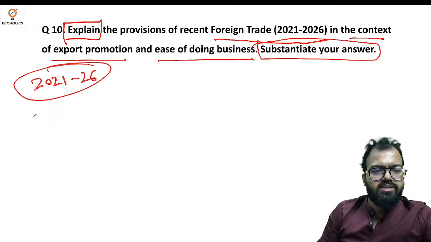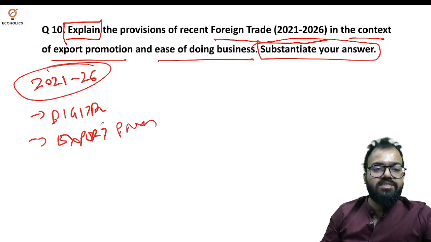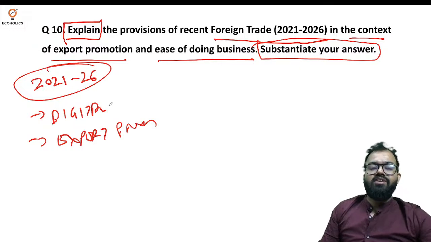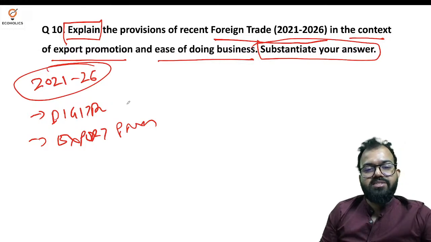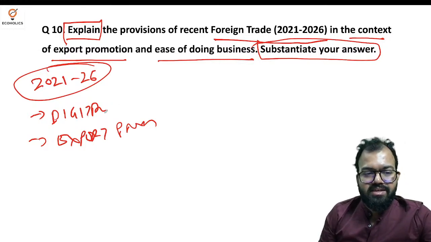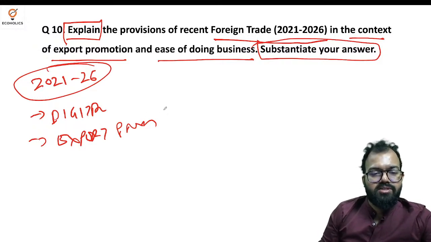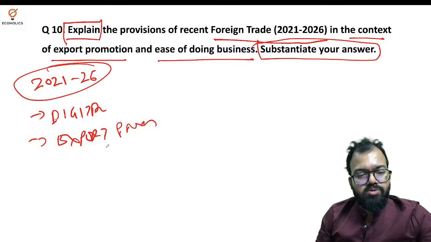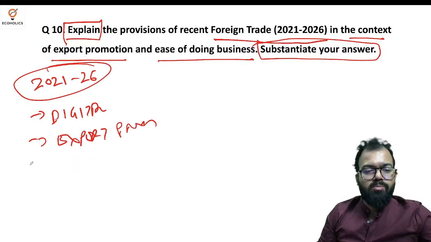Now this FTP has several initiatives. One is digital initiatives. Another one is export promotion schemes. Under digital initiatives, we have to reduce paperwork and streamline the procedure. This includes e-commerce, export hubs, expansion in e-filing, tax system, licensing, etc. Under export promotion, we have support to the exporters, support to the schemes, export promotion of capital goods, and advance authorization to provide duty exemption on imports of capital goods, raw material, customs clearance, etc.